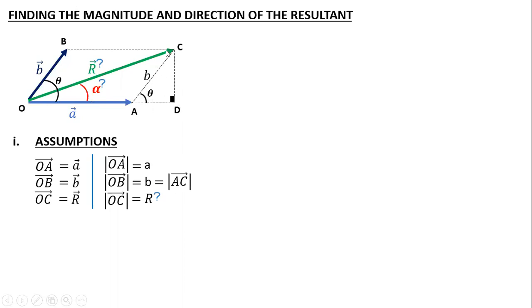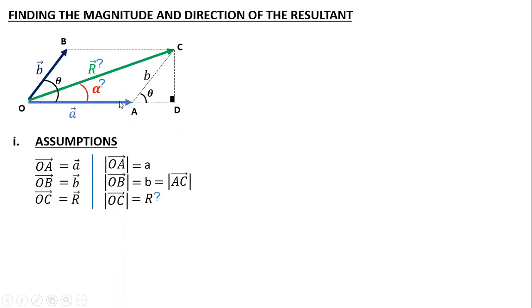Now, why did I make this right angle triangle? The main reason was, since I need this R, and if I consider this R as a hypotenuse, that will be easy for me to apply the Pythagoras theorem. So I made a right angle triangle.